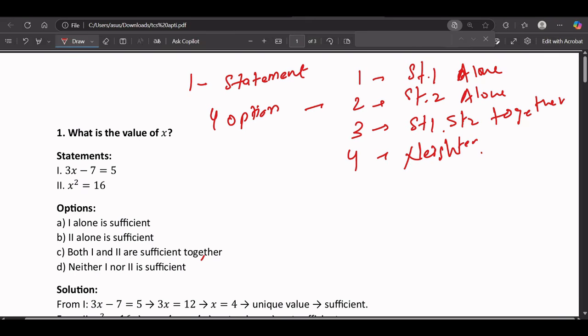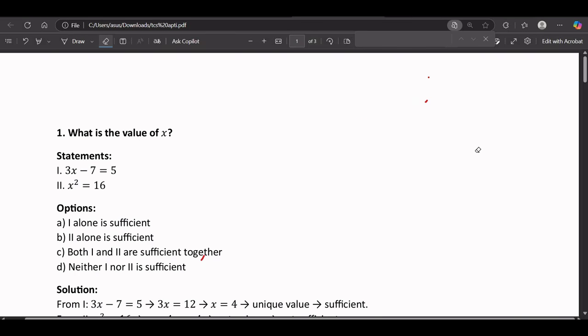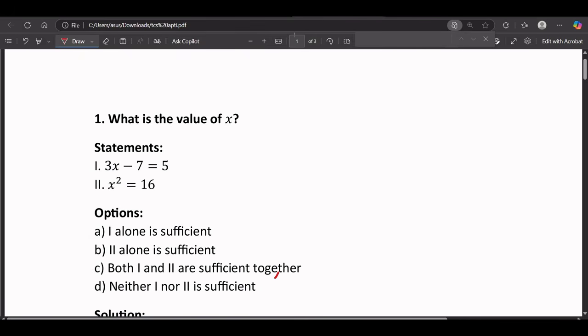Now there will be one statement, and there will be a second statement, a total of two statements. We need to find out whether the data is sufficient to support that statement or not. I'll explain with a question so it will be much clearer. First see this one. The question is: what is the value of x? We need to find the value of x. The first statement says 3x minus 7 equals 5. The second statement says x square equals 16.